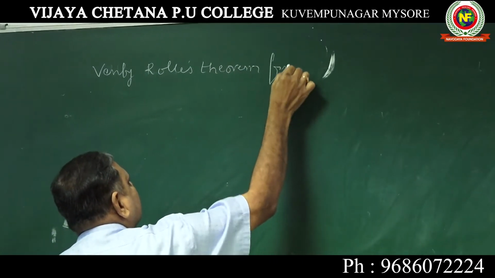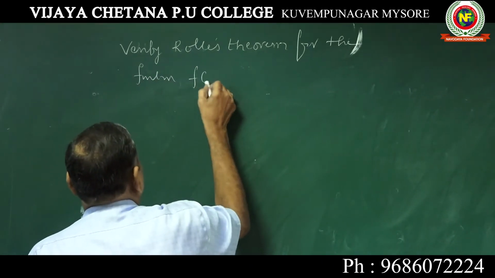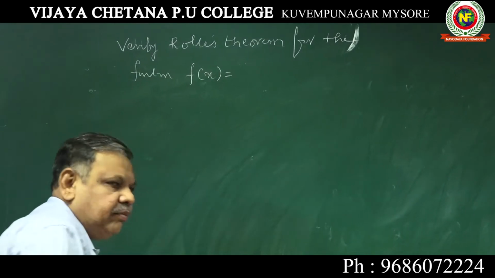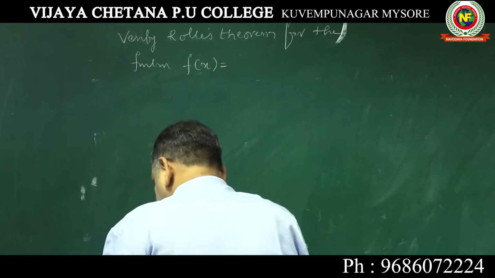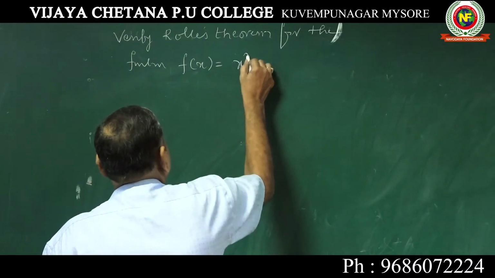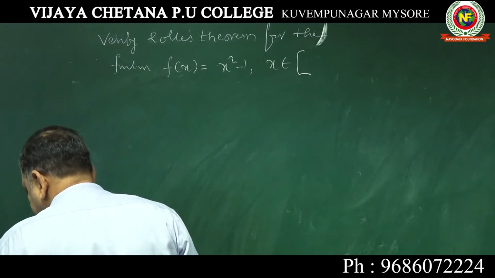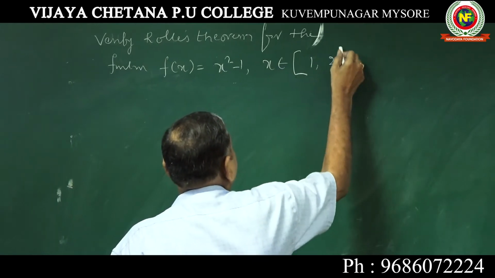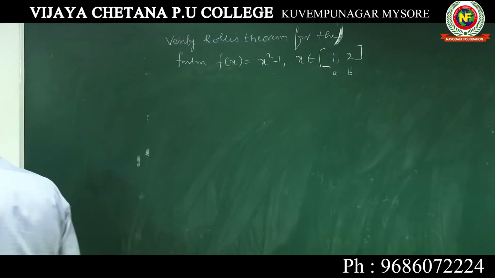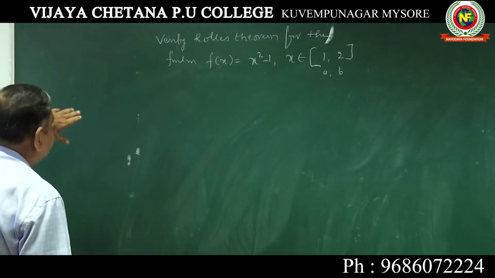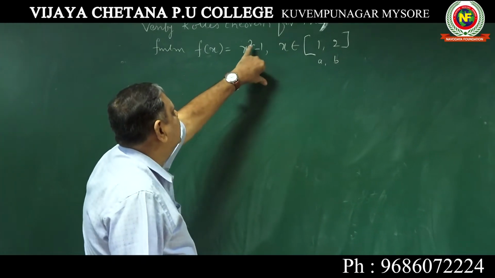Verify Rolle's theorem for the function f(x) equal to x square minus 1, x belonging to the interval [1, 2]. This is your a, this is b. This is a polynomial function of degree 2.